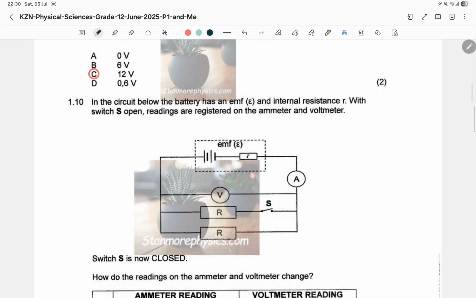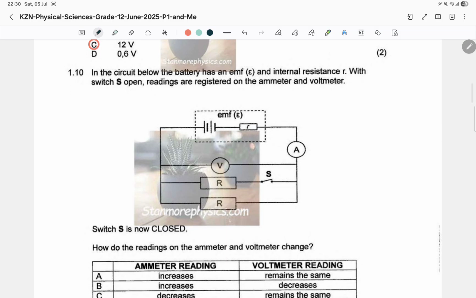Now 1.10 says, in the circuit below, the battery has an EMF E and internal resistance R with switch S open, right? The readings are registered on the ammeter and the voltmeter. Switch S is now closed. Okay, good. So what happens when we close the switch here? Remember, this becomes in series with the battery when this resistor is out. But when we close that switch, this resistor comes into effect. Now this is the parallel resistance.